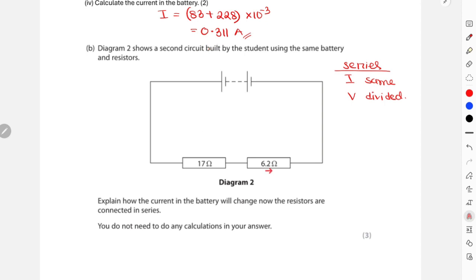And the 6.2 ohm resistor was receiving 228 milliamps in the parallel circuit, and now in the series circuit it will receive that 311 milliamps. So in a series circuit the current is the same for all the resistors, which means the current across each resistor will increase. That is your final answer.